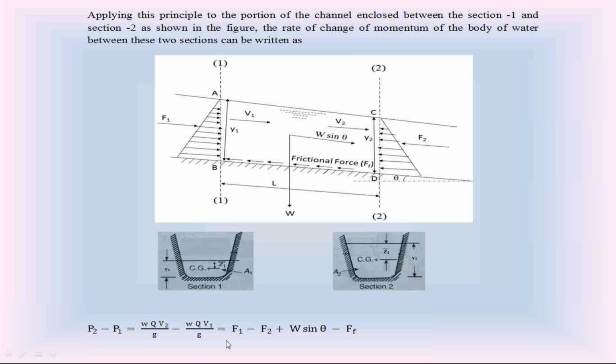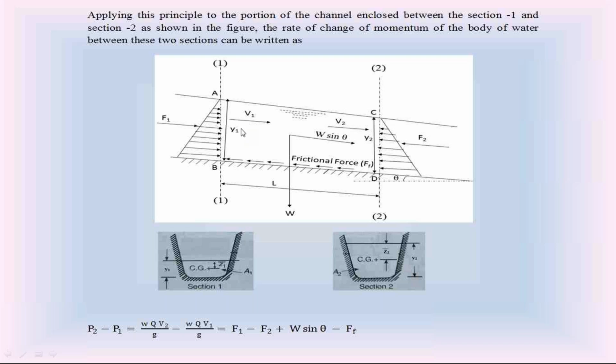According to Newton's second law, the rate of change of linear momentum is equal to the resultant of all these 4 forces. Resultant means, in the direction of flow, take the force as positive. Opposite to the direction of flow, take the force as negative. You will get the resultant of all these 4 forces.